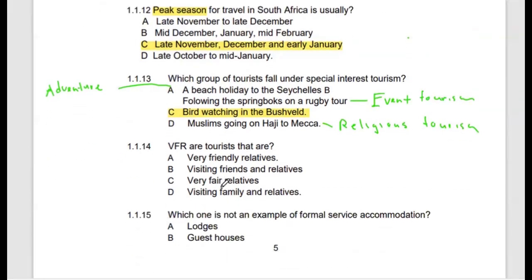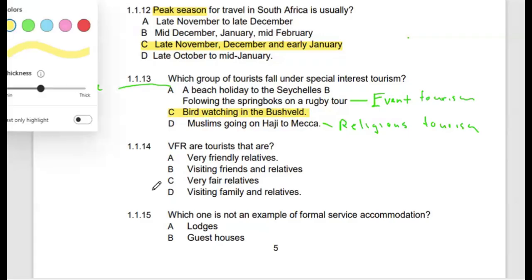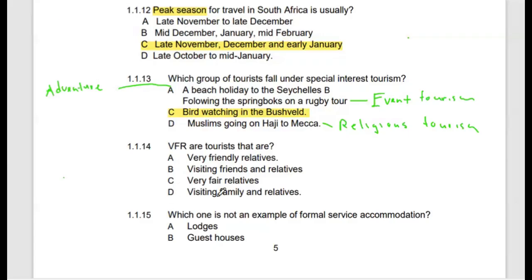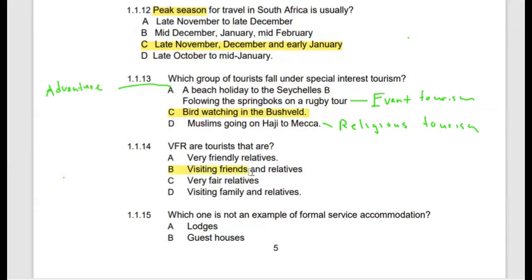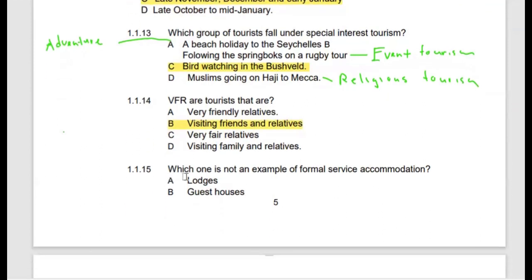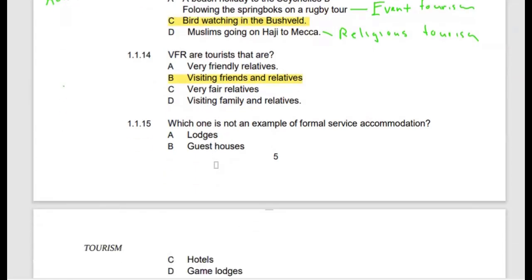Then the next one, VFR tourists are. VFR is actually an acronym which refers to the type of tourism where people visit friends and relatives. So in this case, our option will be the letter B. We'll be choosing VFR refers to tourists who visit friends and relatives. So this will be the correct option in this scenario. Then moving on to 1.1.5, which one is not an example of formal service accommodation?